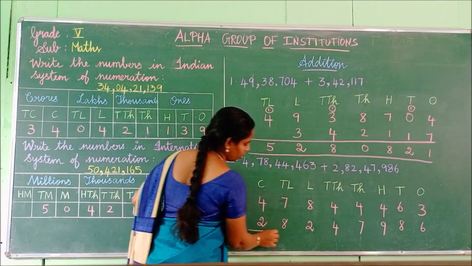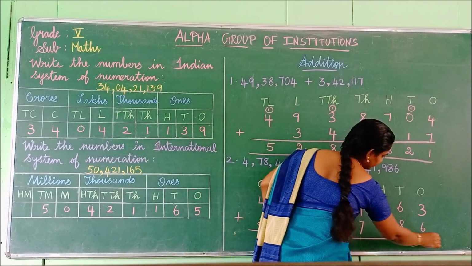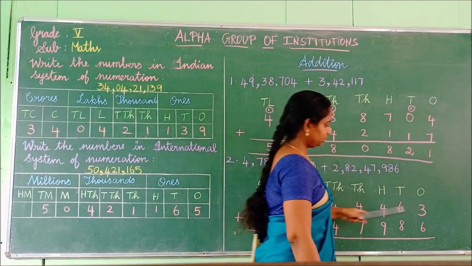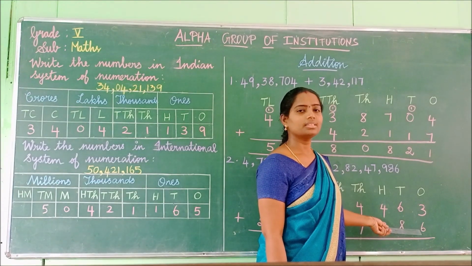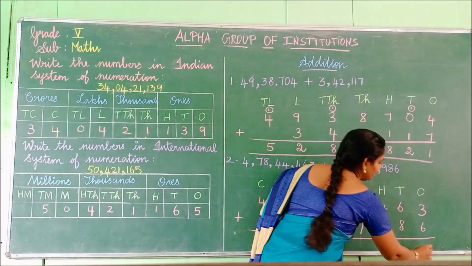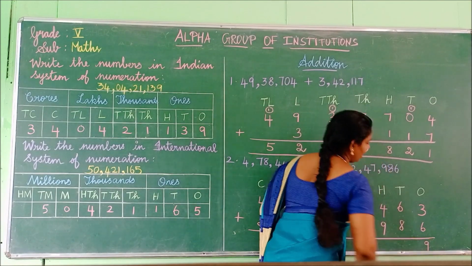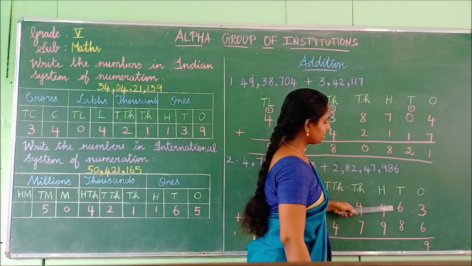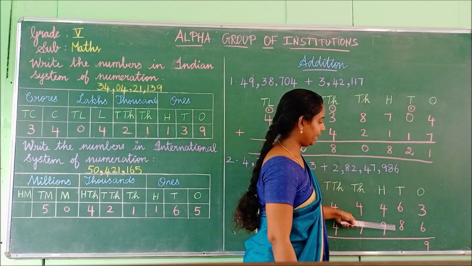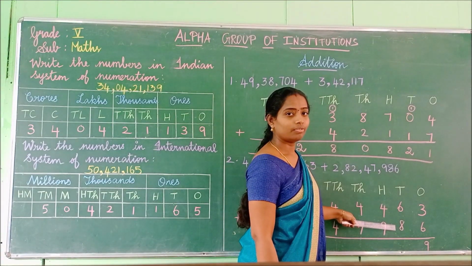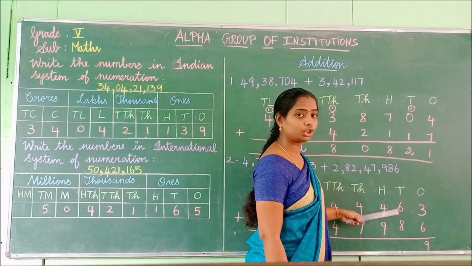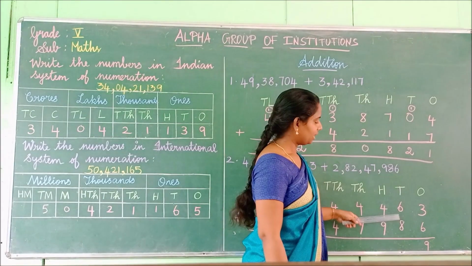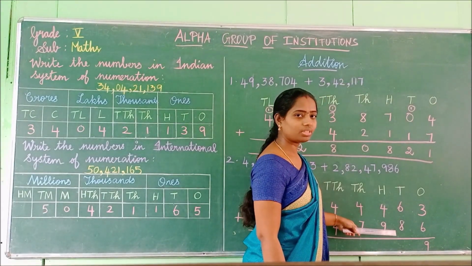Okay, children, now we are going to add this number. 3 plus 6. What is the value for 3 plus 6, children? Yes, very good. 9, isn't it? 9. Okay, and then what is the value for 6 plus 8? Next, we have to move on to the tens place. Okay. 6 plus 8.